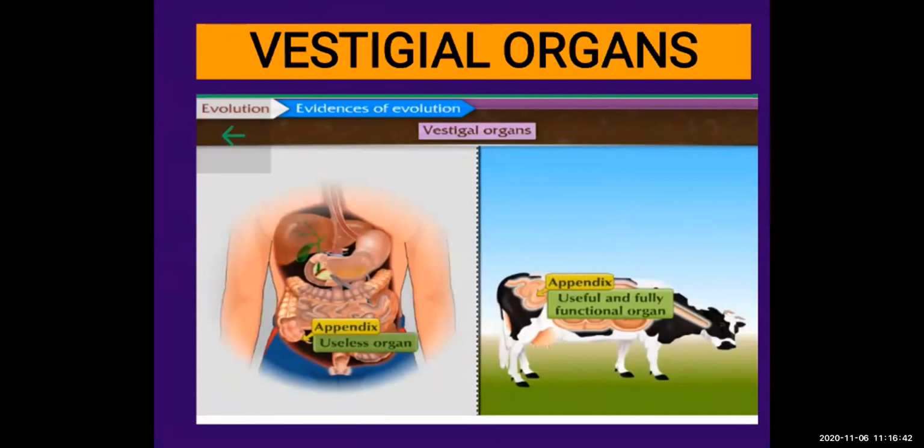We don't use it. It is a useless organ for our body, but you can see it is a useful and fully functional organ in a cow, a ruminant animal, like cow, buffalo, goat. The appendix is fully functional and very useful for them.